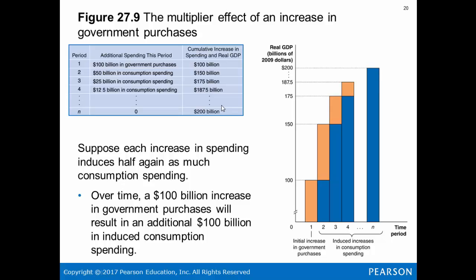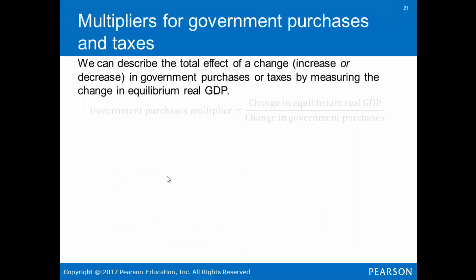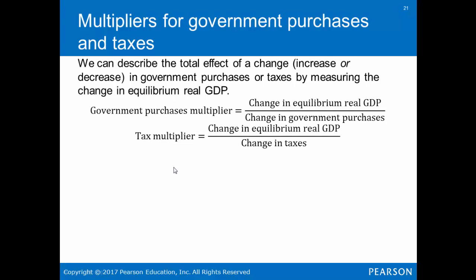So now you're at 187.5 billion. So that means that the 100 billion increased GDP by 200 billion. This is the multiplier effect. We can describe the total effective change, increase or decrease in government purchases or taxes by measuring the change in equilibrium in real GDP. There are further videos if you want to watch more about this. I have posted the link.